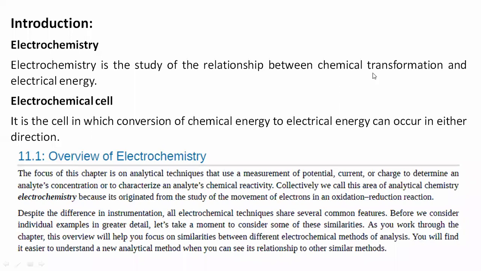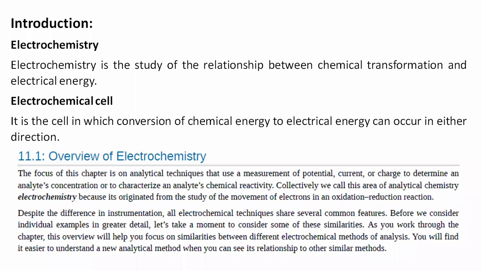When we pass a current, or apply a voltage across two different electrodes, a chemical transformation happens. At one electrode oxidation happens, and at the other electrode reduction happens. This depends upon the nature of the electrode, whether it is an oxidizing agent or a reducing agent.